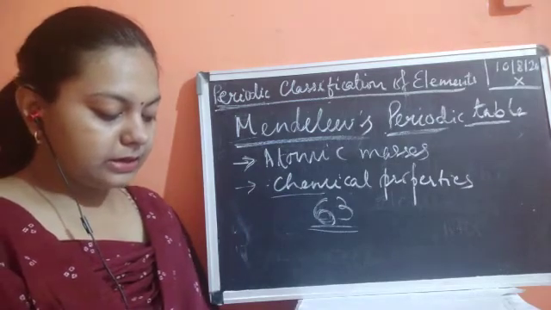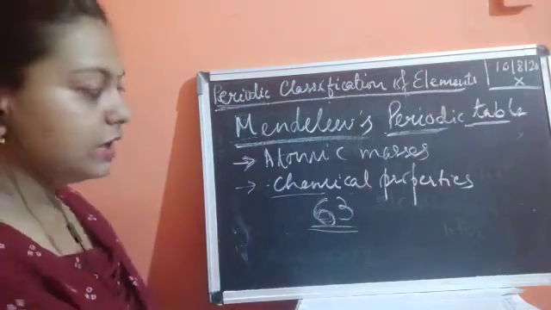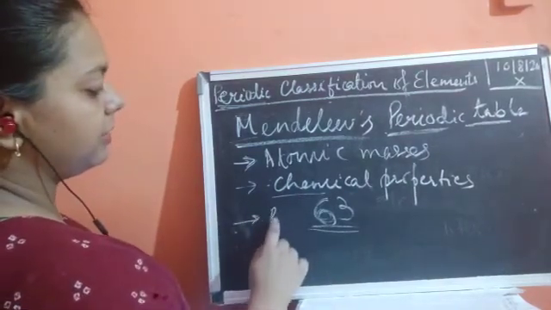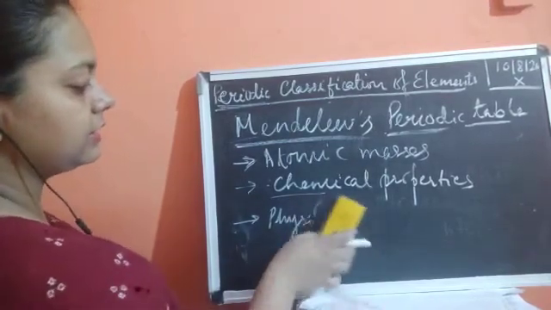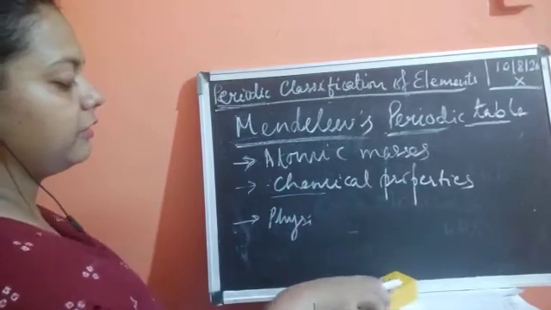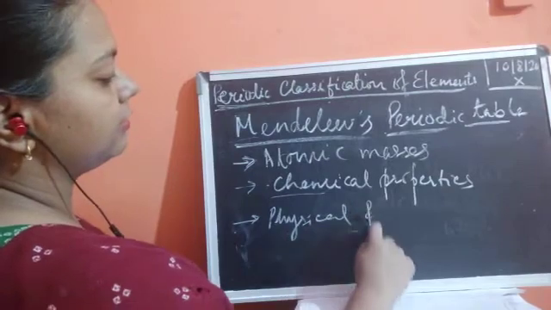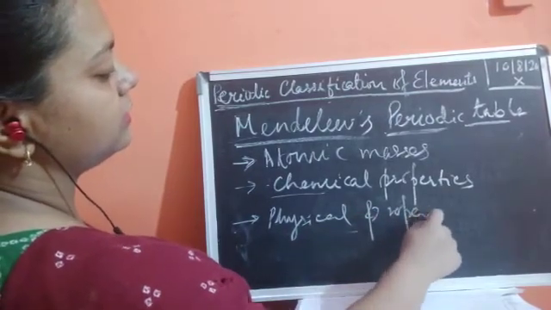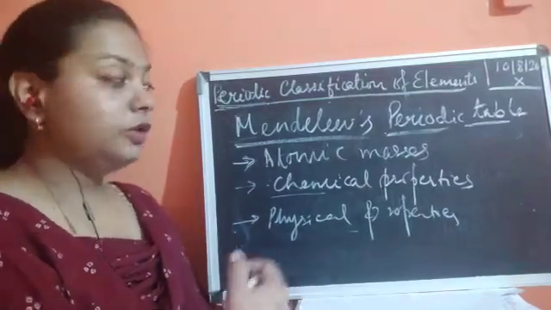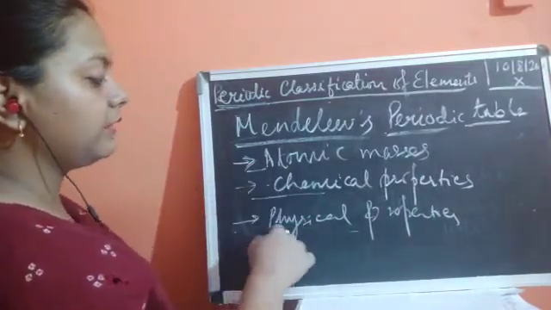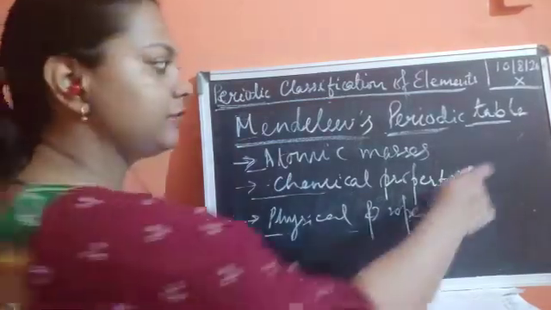He examined the relationship between the atomic masses of the elements and their physical and chemical properties. So he didn't ignore the physical and chemical properties; both were in consideration, and both were very important for him. This was again a concept that the elements are related not only by atomic mass, but the chemical and physical properties are also interrelated. So he found that 63 elements are present.